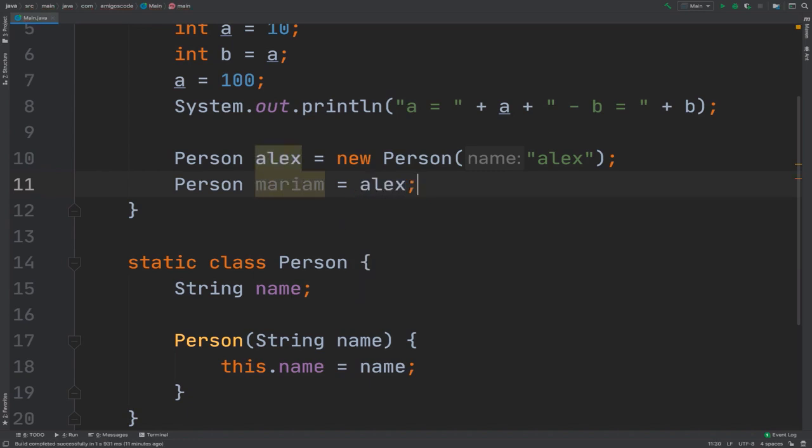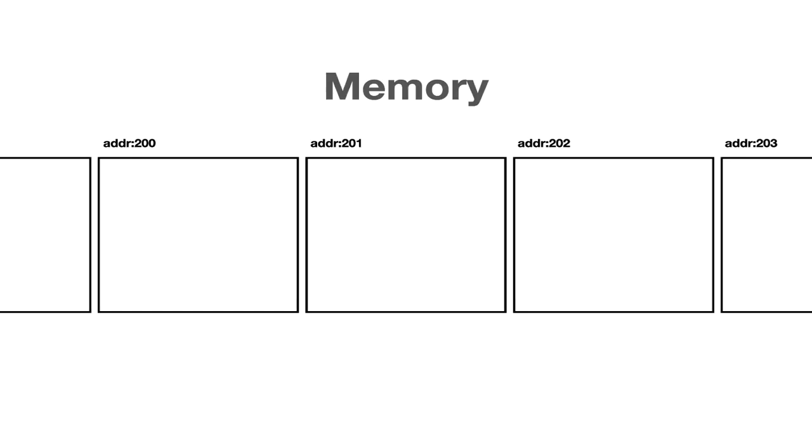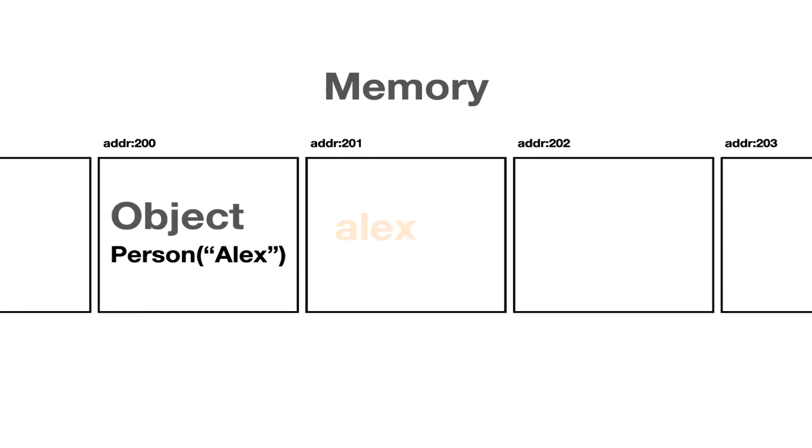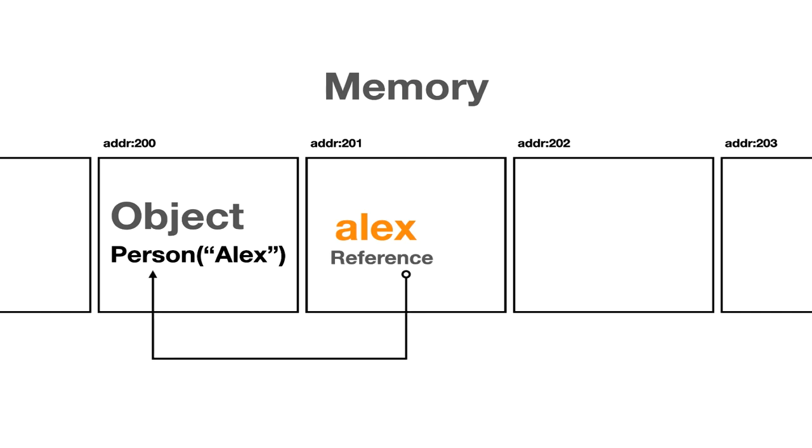Now let me jump to Keynote to show you exactly what is happening here. With reference types, it's a little bit different how these objects are stored in memory. First we have the person Alex, and this is the actual object, somewhere in memory. Let's say address 200. Then what we have is Alex, which is a reference to our object. So this is the main difference: this is a reference to the object.